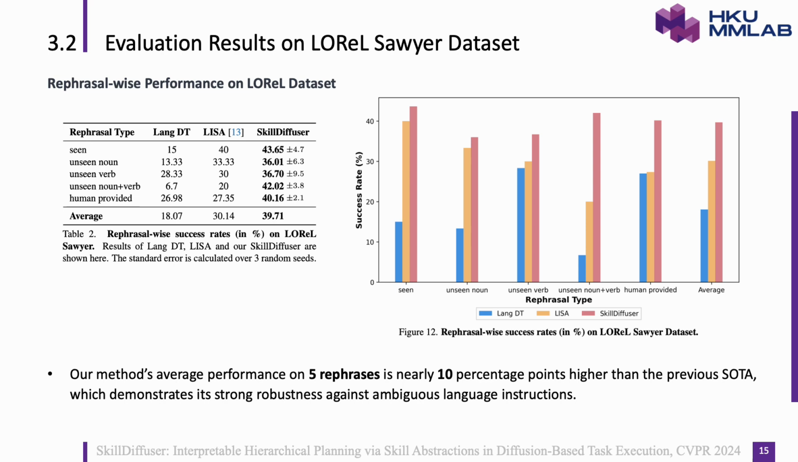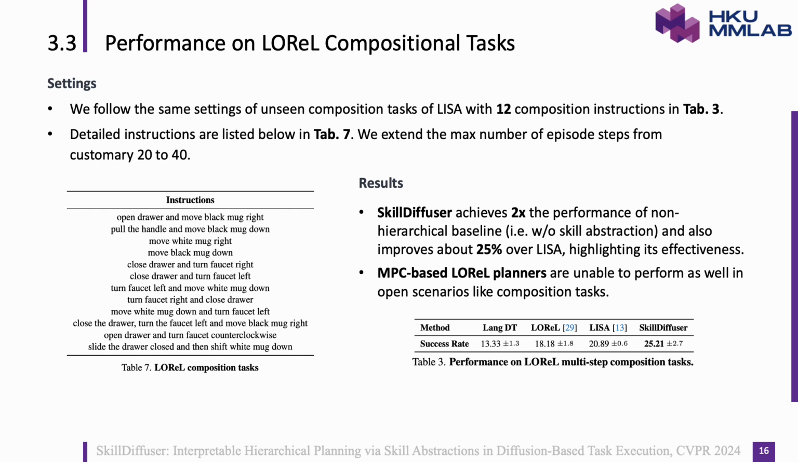We also test the rephrasal-wise performance of our model, which shows nearly 10 percentage points higher than the previous SOTA, demonstrating its strong robustness against ambiguous language instructions. For the long-horizon instruction performance, we conduct experiments following the same settings of unseen composition tasks of LISA with 12 composition instructions in Table 3. We observe SkillDiffuser achieves 2x performance of the non-hierarchical baseline and also improves about 25% over LISA, highlighting its effectiveness.